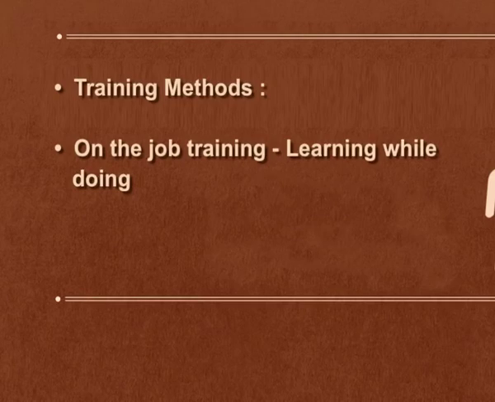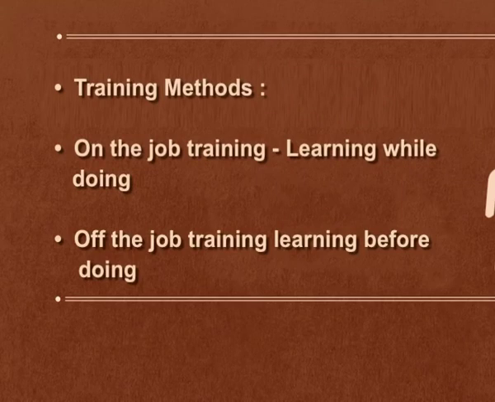As is clear from the name itself, on-the-job training means the training is given at the same place where the employee is going to perform the job. And what is off-the-job training? It is a type of training where the training is given away from the actual workplace. So we can say that on-the-job training is learning while doing, whereas off-the-job training is learning before doing.